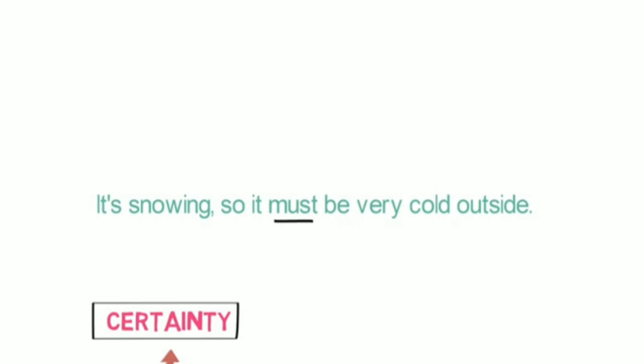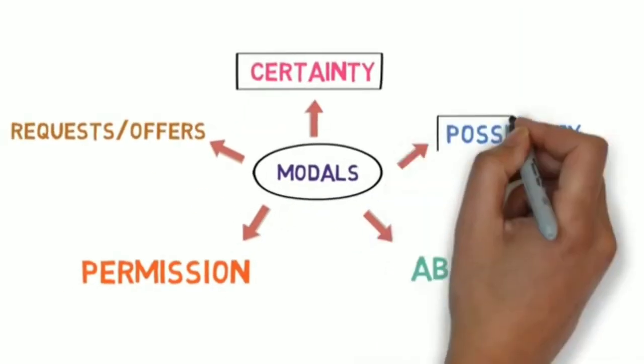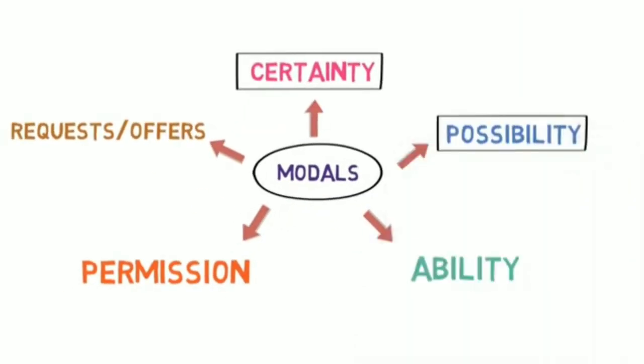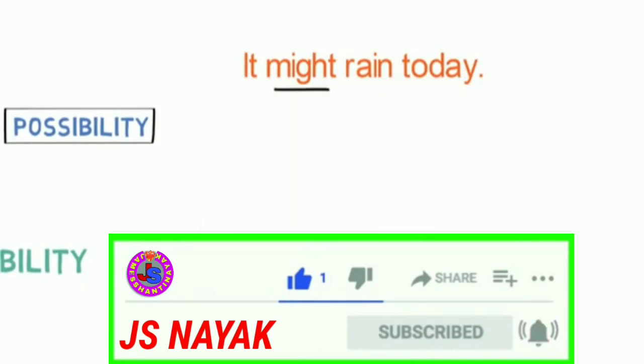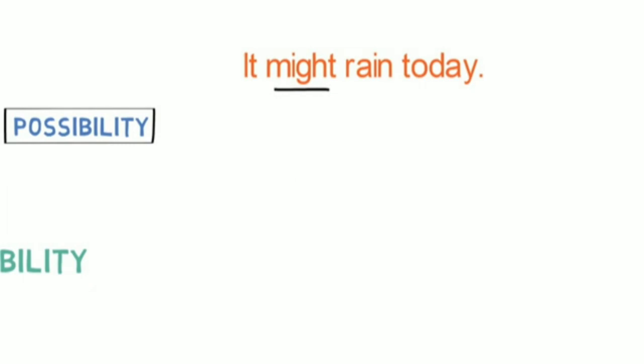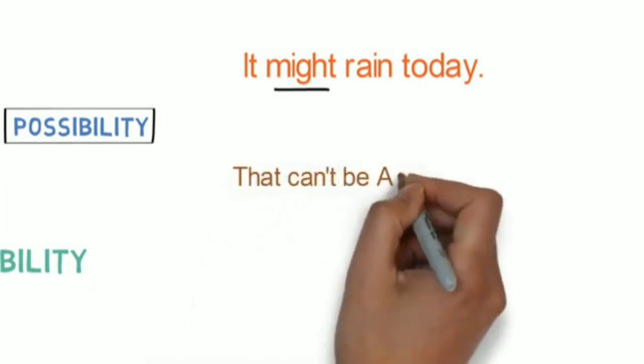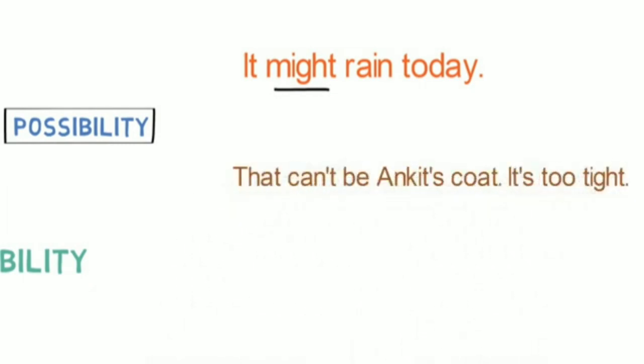Let's look into the next expression the modal verb expresses. Second, possibility. They can be used when a certain thing or event is possible or impossible. For example, it might rain today. Here, the word might is used to show the possibility of rain. Let's look into one more example of it. That can't be Ankit's coat. It's too tight. Here, can't is used to show impossibility.